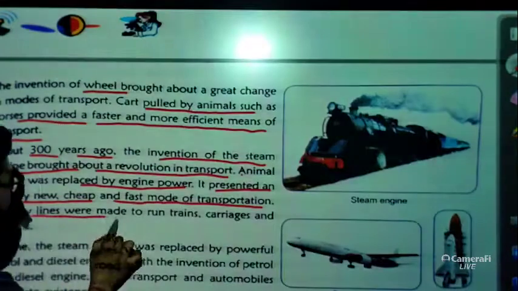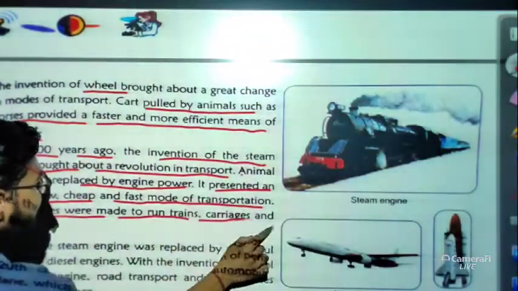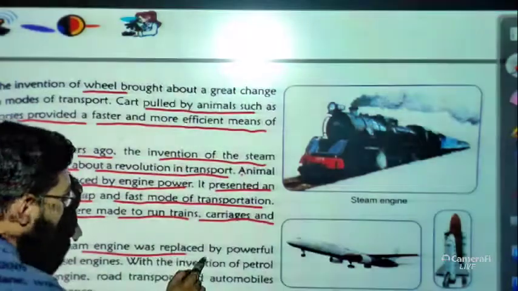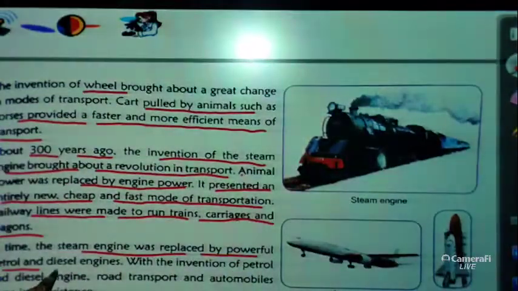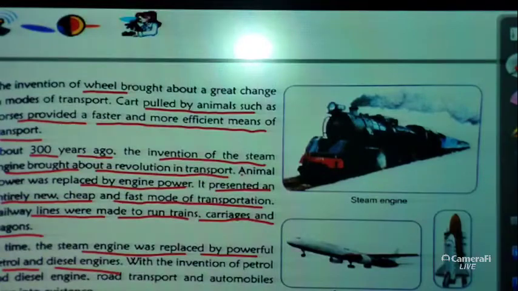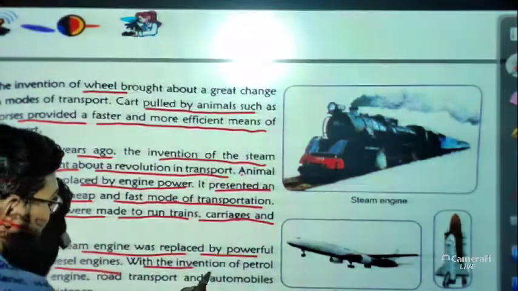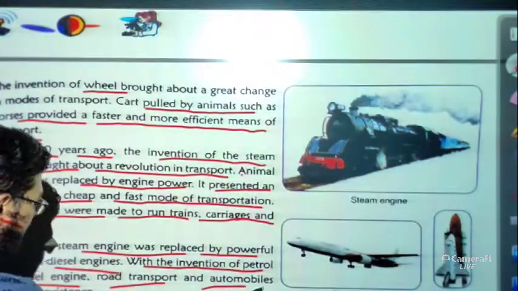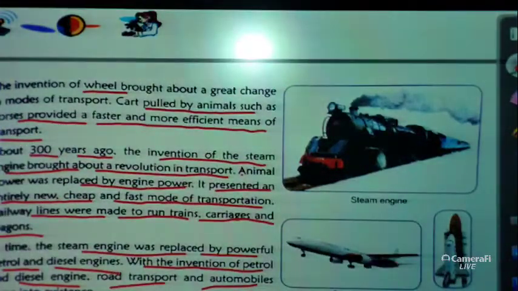Now railway lines were made to run trains, carriages and wagons. In time the steam engine was replaced by powerful petrol and diesel engines. Later we discovered that petrol and diesel engines are more efficient and more powerful than the steam engine. With the invention of petrol and diesel engines, road transport and automobiles came into existence.